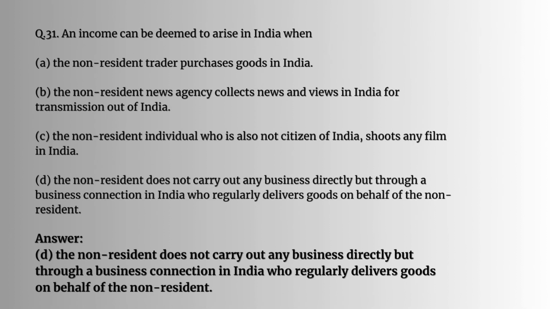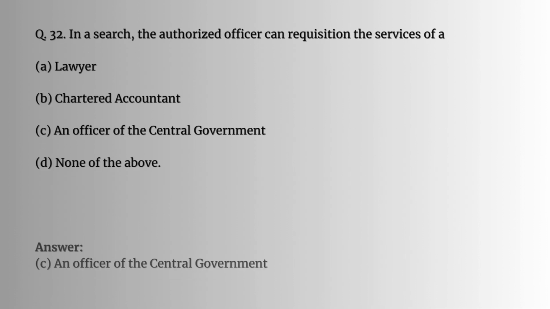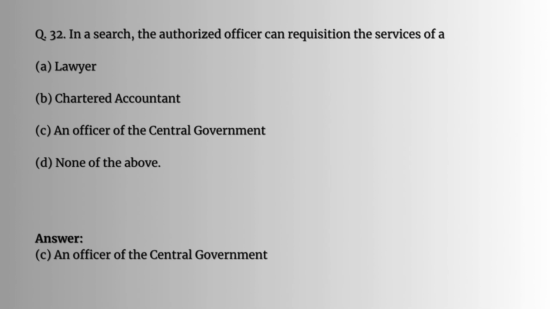Question number 31. An income can be deemed to arise in India when the non-resident does not carry out any business directly but through a business connection in India who regularly delivers goods on behalf of the non-resident. So the answer is D. Question number 32. In a search, the authorized officer can requisition the services of an officer of the central government. The answer would be C.